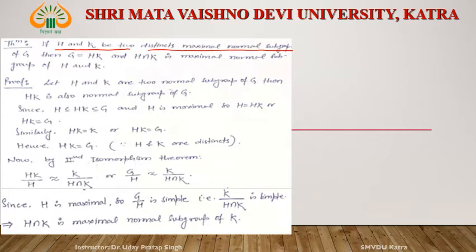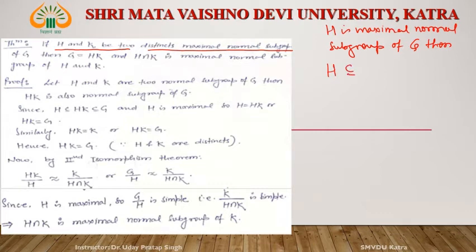What do you mean by maximal normal? If H is a maximal normal subgroup of G, then what is the condition?